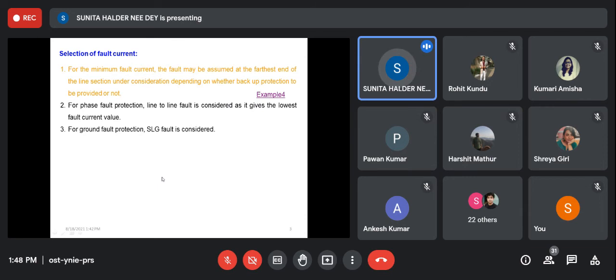Understood? It is not that one relay is serving all the purposes. It is not possible for the conventional relay. But for the digital relay using programming, we can do this, but obviously the sensing will be different for different types of protection.